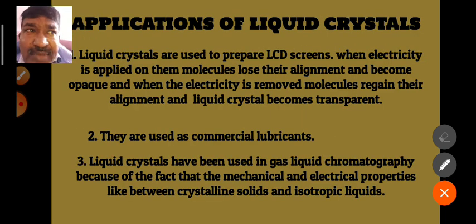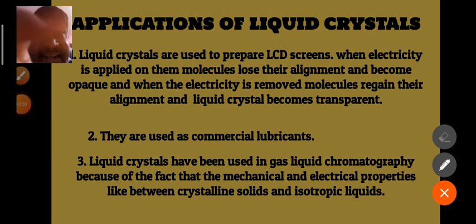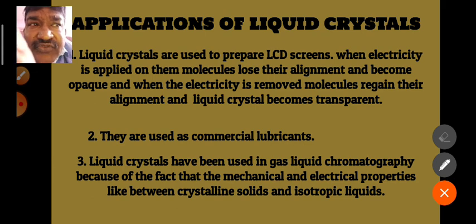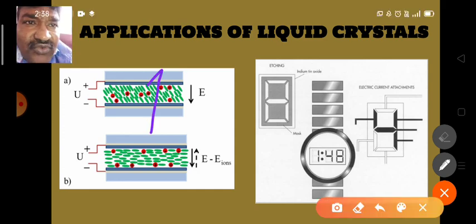Next we go to the applications of liquid crystals. Liquid crystals are used to prepare LCD screens. When electricity is applied to them, molecules lose their alignment and become opaque. When the electricity is removed, molecules regain their alignment and the liquid crystal becomes transparent. Look here. When electricity is not applied, light moves from one direction to the other and it is transparent.